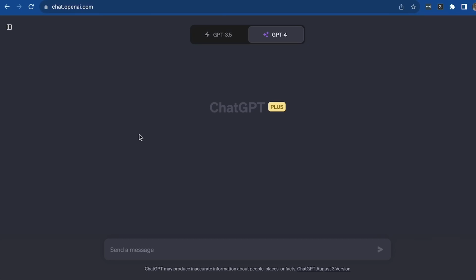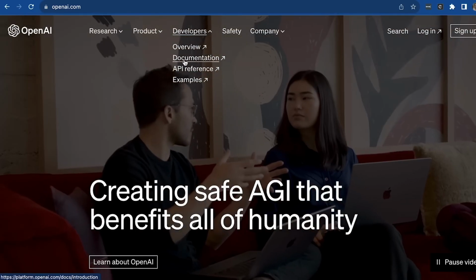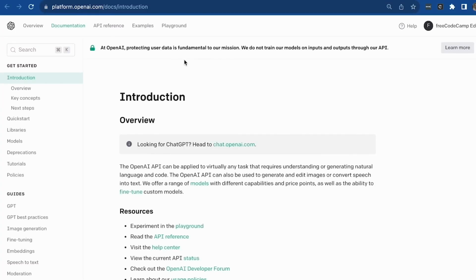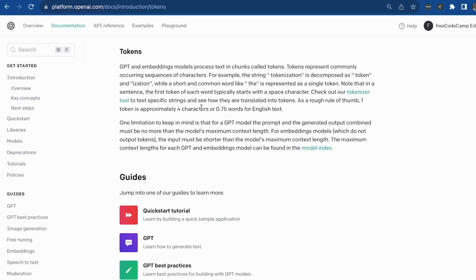Another thing I want to discuss is tokens, as you might find that you have run out of the free tokens that you have in order to interact with ChatGPT. So in order to do that, I'm just going to show you this. I'm going to head over to the documentation and talk to you a little bit about tokens. So GPT-4 essentially processes all text in chunks called tokens. And this token is approximately 4 characters or 0.75 words for English text. And we essentially get charged by token.